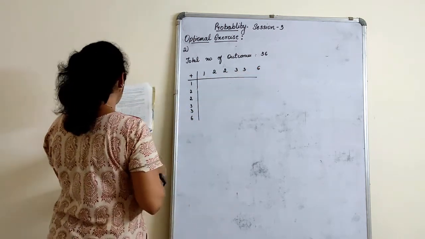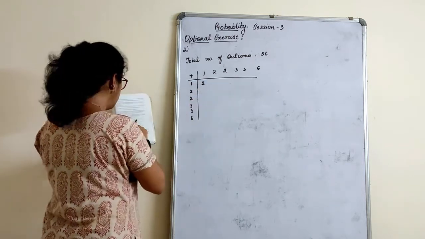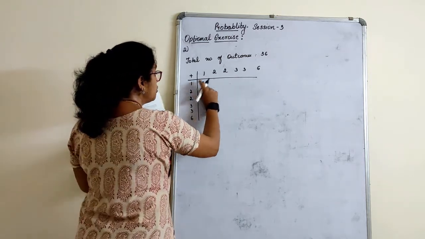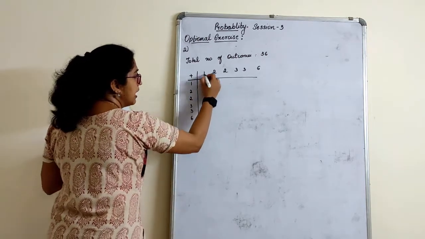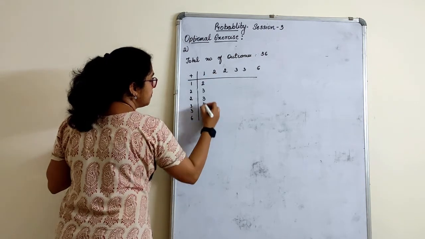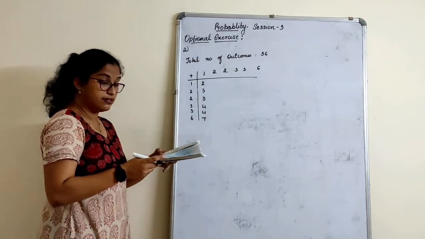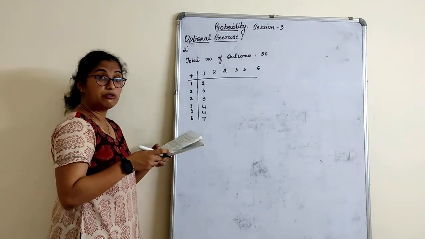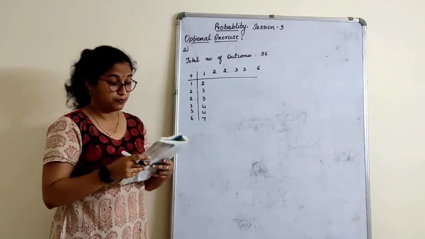Half the table is given, children. How should we do this? 1 plus 1 is 2. That's already given. 2 plus 1 is 3. Given, right? I just fill this part. Again 2 plus 1 is 3. 3 plus 1 is 4. 3 plus 1 is 4. 6 plus 1 is 7. Right? That's the first column. Understood how to write this? You have to add and complete this table.